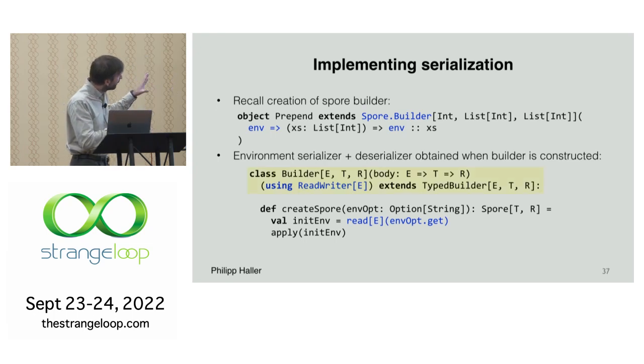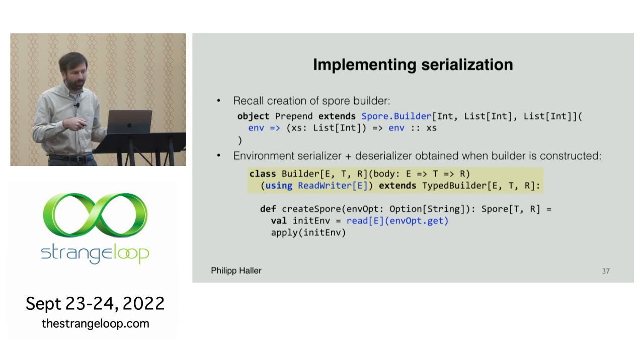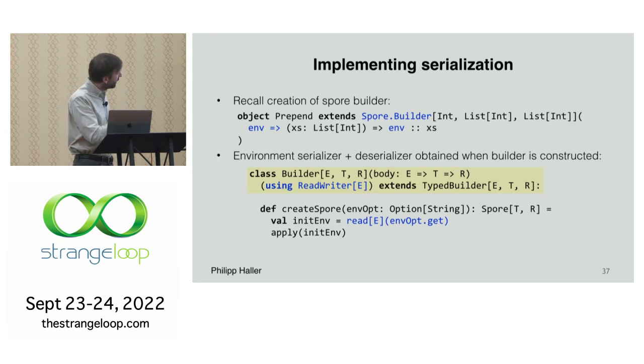So the constructor of the builder, right, takes, of course, these type arguments, but also takes the body of the spore, which is here, right? But it also has this context parameter. So at compile time, this is resolved, right? So we look up the ReadWriter for type E, and then it's available in the body of the builder.